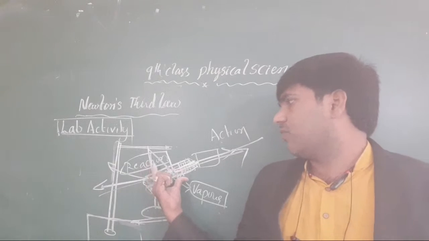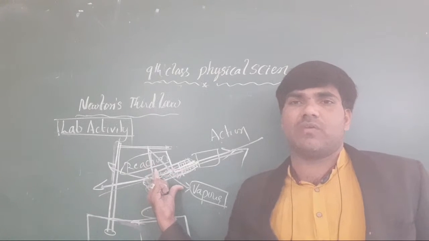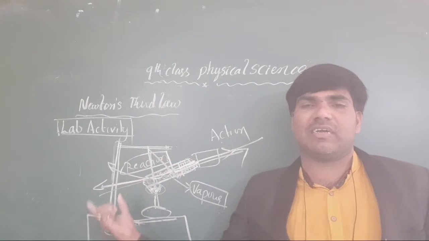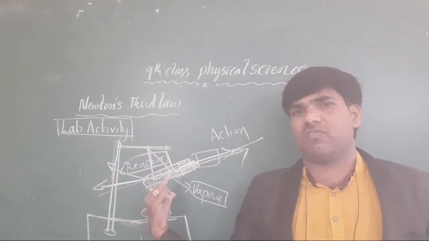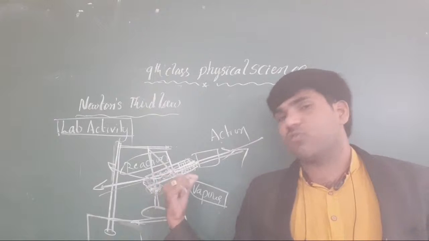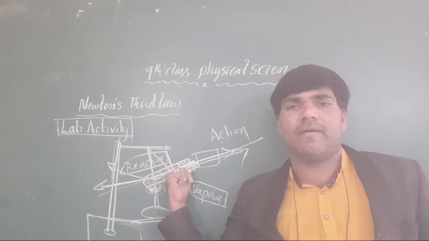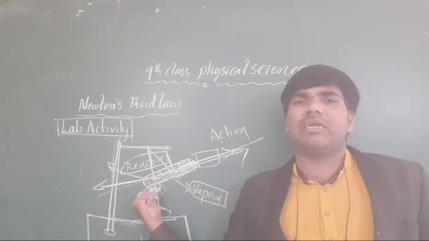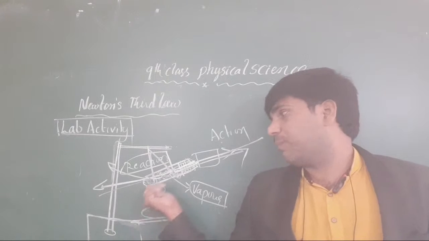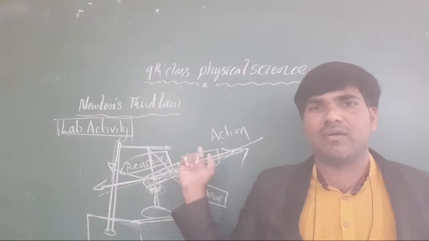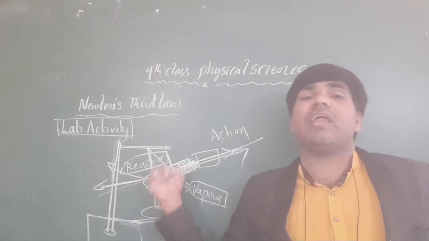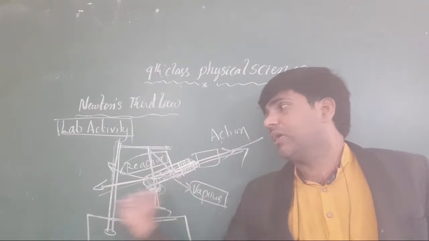Based on our conclusion, every action has a reaction between two objects. Here we have taken two objects. What are the two objects? One is the test tube, another one is the rubber cap. The test tube material is pressing the rubber cap in the front. At the same time, the test tube is returned back.